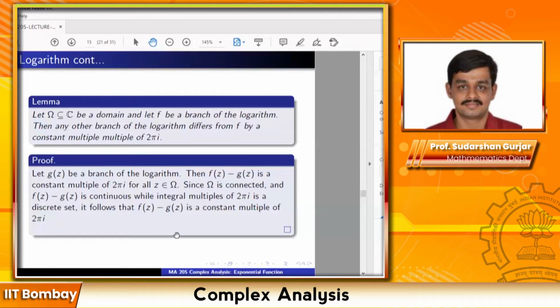I can join those two by a continuous path, and then by continuity, at nearby points, the values the function takes have to be nearby, right? But in a discrete set, nearby really means the same value, because discrete means all the points are separated by a certain distance. So all along that path, all the nearby points are going to take the same value.